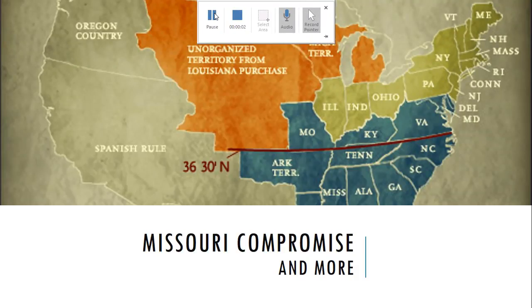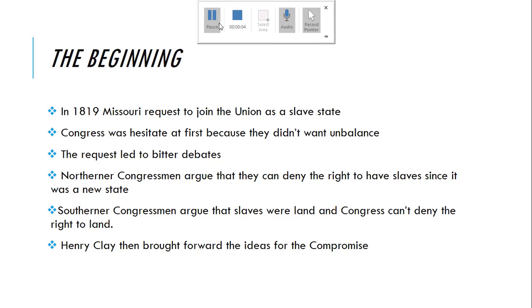Missouri Compromise, and more. The beginning. In 1819, Missouri requested to join the Union as a slave state. Congress was hesitant about this at first because they didn't want to unbalance the country. This request led to bitter debates.